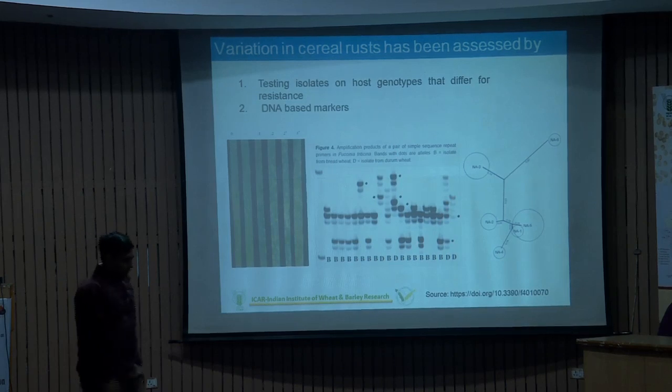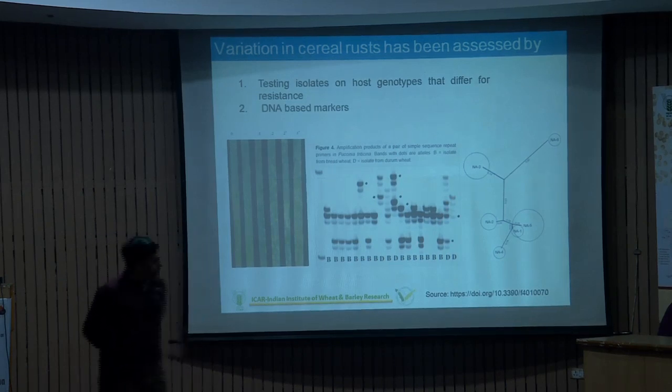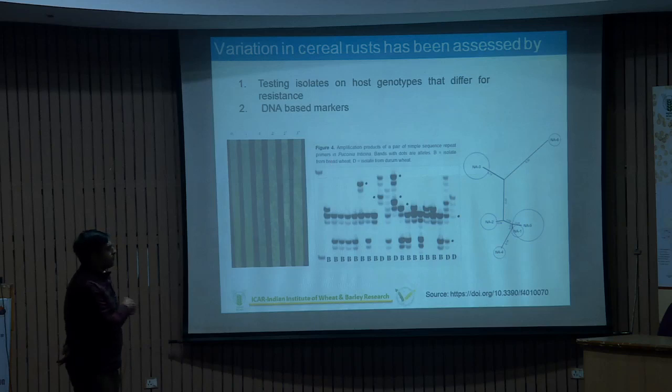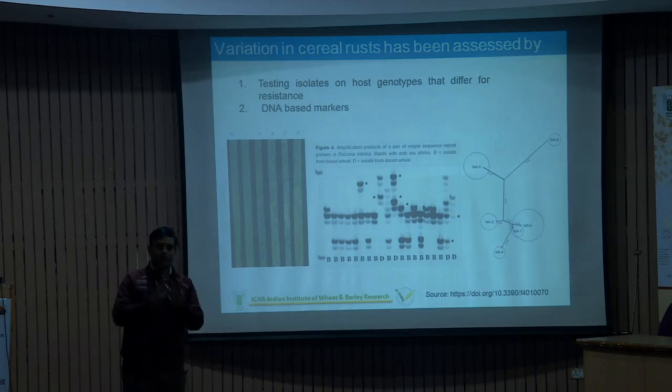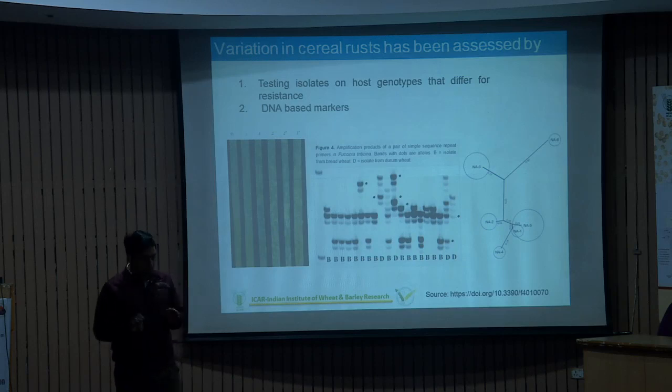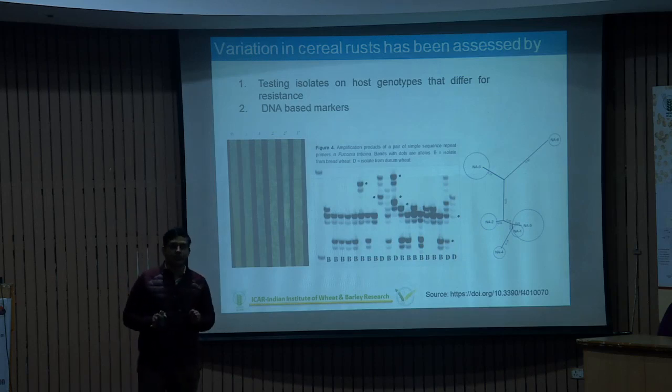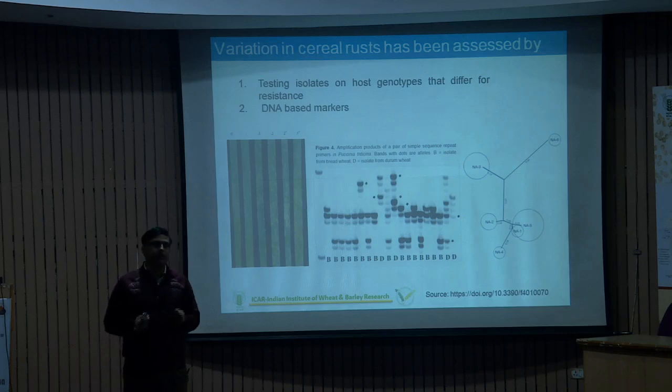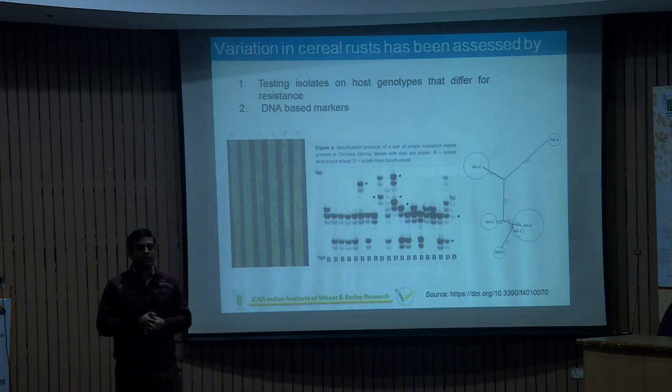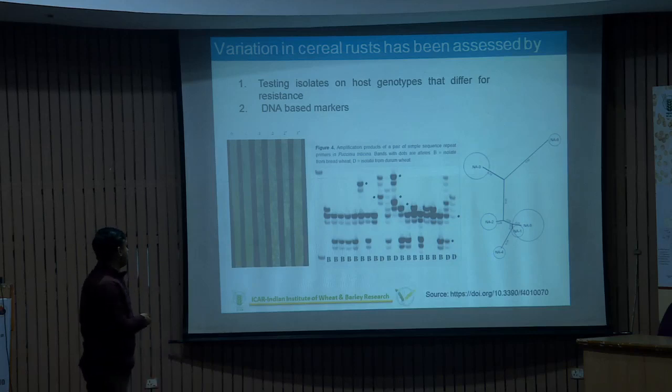Simultaneously, I just gave an example of Puccinia, but in general the rule is the same. We use specific markers, and especially in the last 30 to 40 years, people are using SSR markers, simple sequence repeat markers, for distinguishing at least a difference of six nucleotides based on their repeats, and trying to distinguish between the different types of strains.